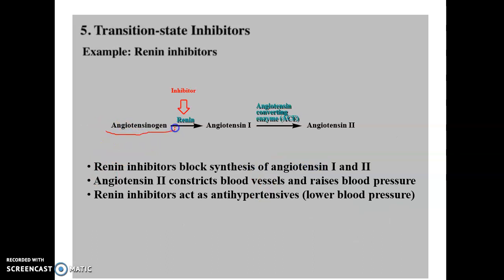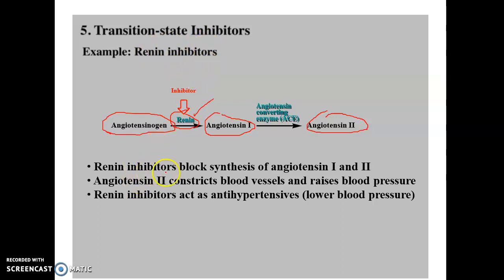Here angiotensinogen converts into angiotensin 1, and finally it converts into angiotensin 2. So here renin is an enzyme. Then the intermediate, actually, is a transition state inhibitor. So here we have introduced the transition state inhibitor.